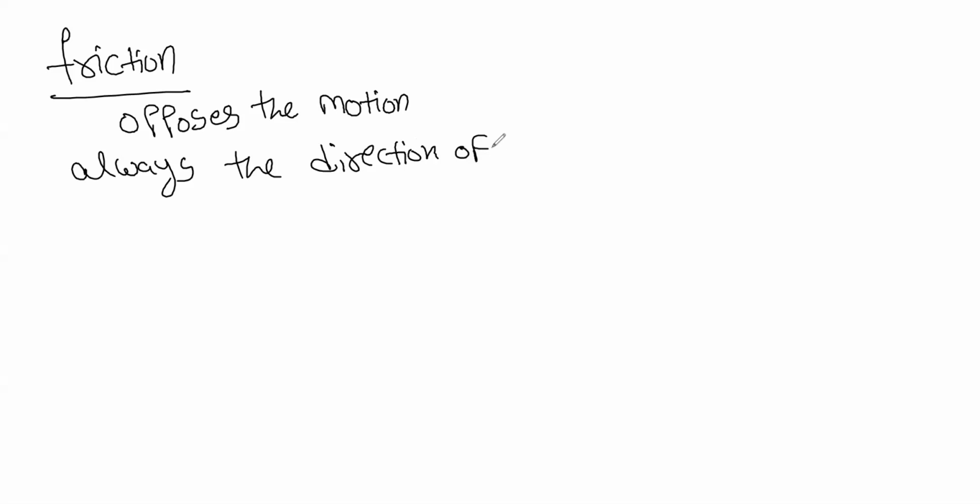So it also has a direction. We can find the magnitude easily, but the direction is the important thing in friction. Frictional force is always in the opposite direction.